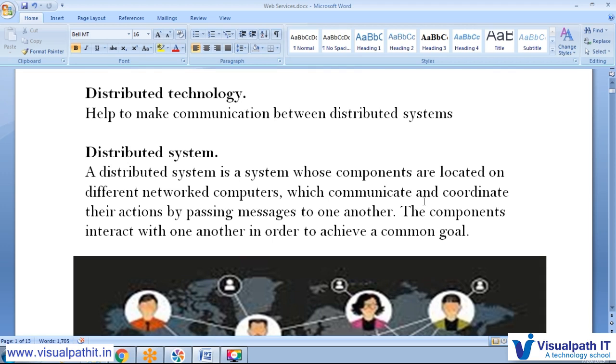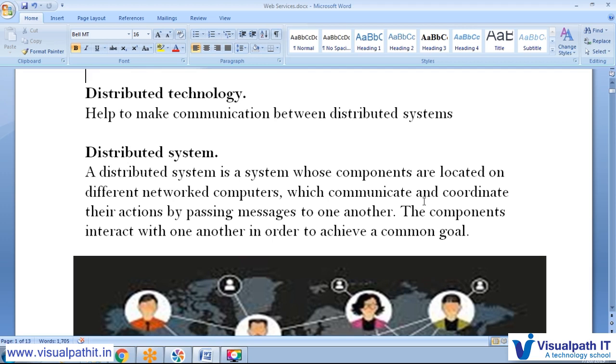So we can say that you have a mobile in one place, and your relatives and friends have mobiles in different locations, but all the devices are connected via some network. To connect with each other, they need some protocols and network connectivity, and through that they can communicate with each other.